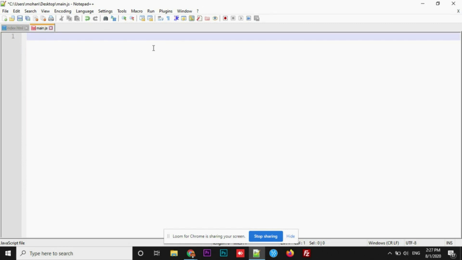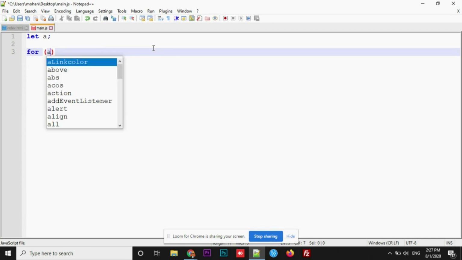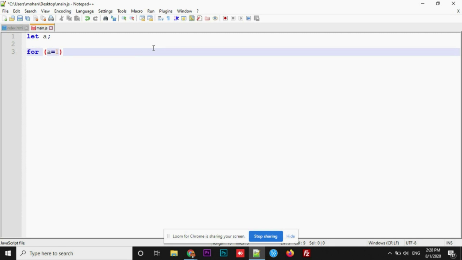Let me start with the for loop. let a, where a is a variable I'm declaring, and for the loop I'm assigning a value here, a equals 1, and the second one is a condition, a less than or equal to 10. If you observe this, I have assigned a variable called a, and inside the for loop I mentioned a equals 1. That means I have assigned the number 1 to a. Next, I put a condition: a is less than or equal to 10. Why? Because I want to print from number 1 to number 10. So this is the condition.